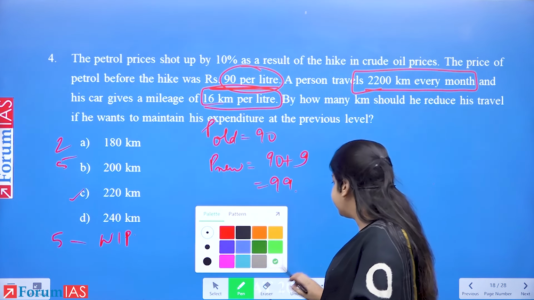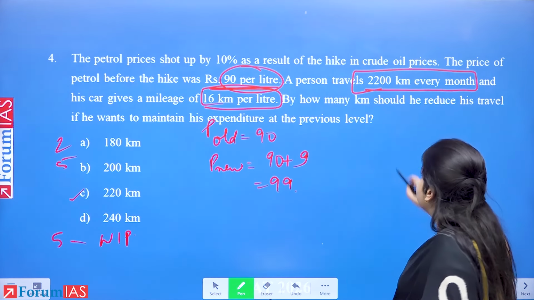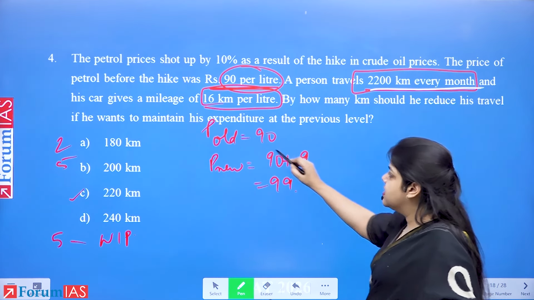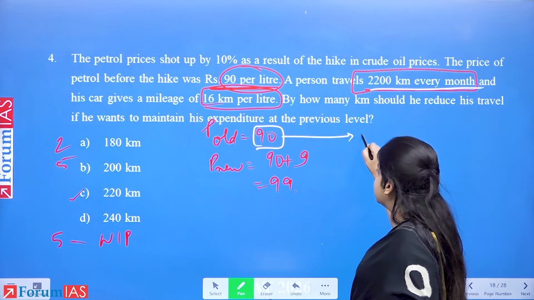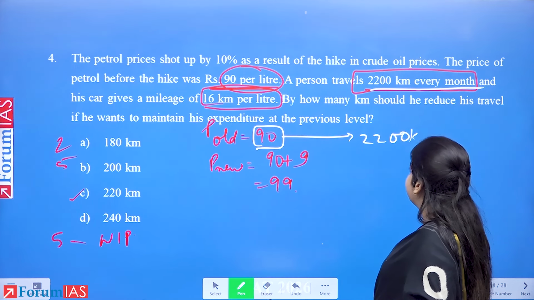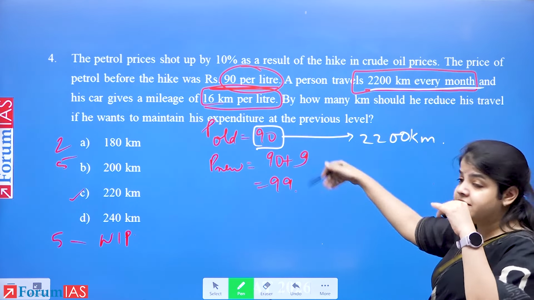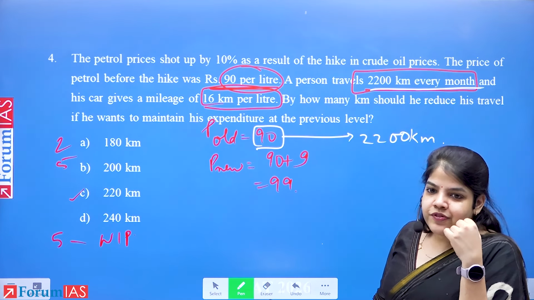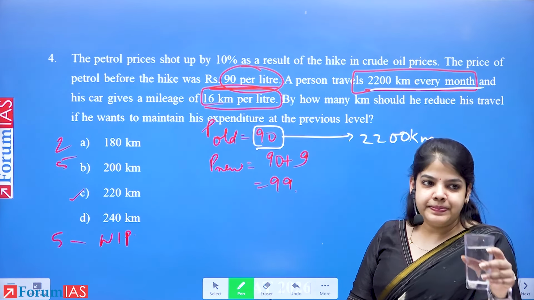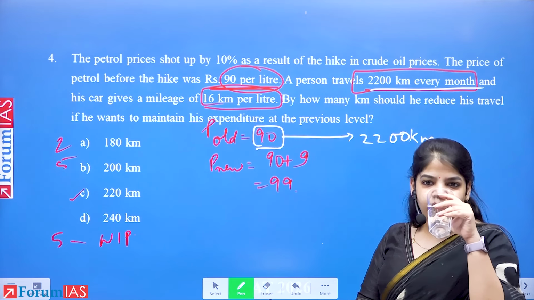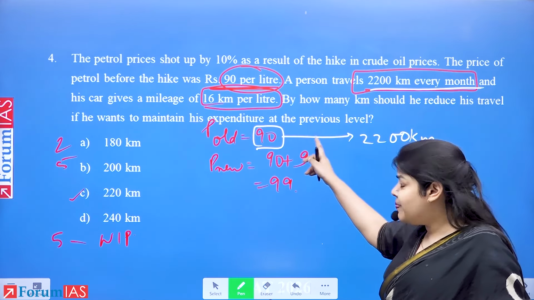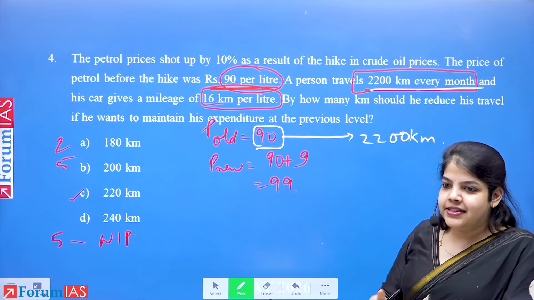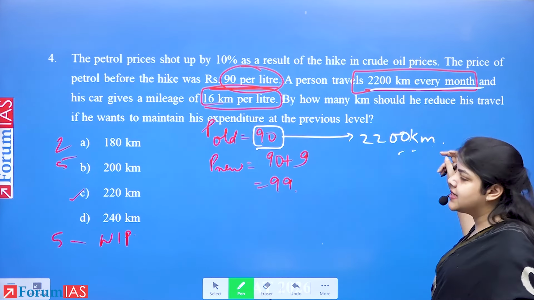Next, we also know that he travels 2200 kilometers every month, and his car gives a mileage of 16 kilometers per liter. So if we solve it step by step: if it is 16 kilometers per 1 liter, then how many liters are needed for 2200 kilometers?